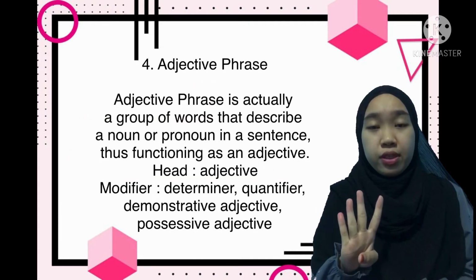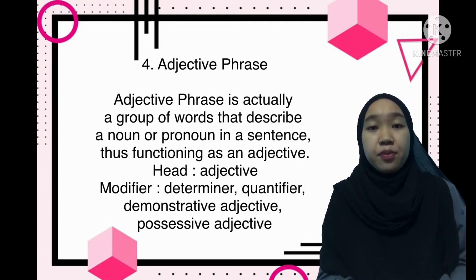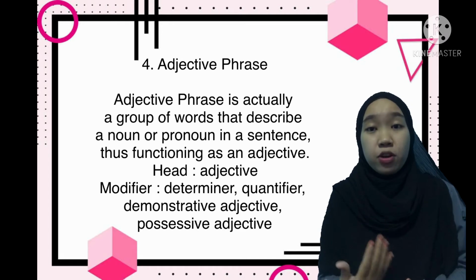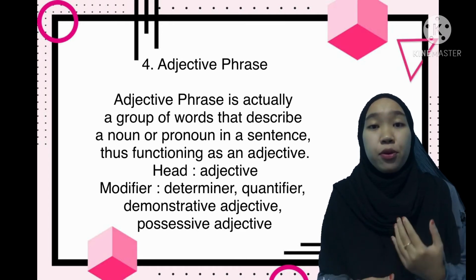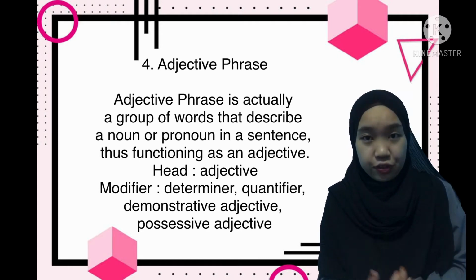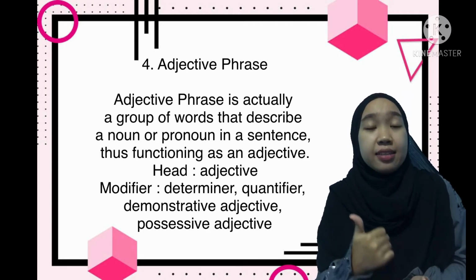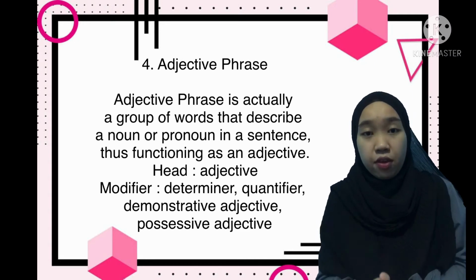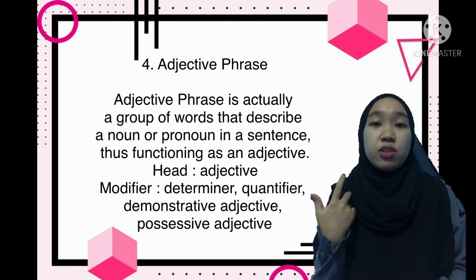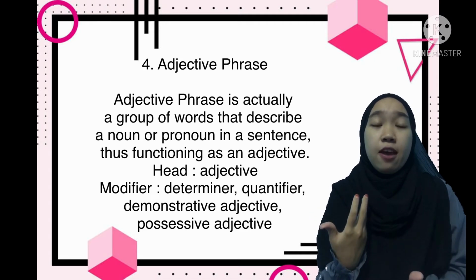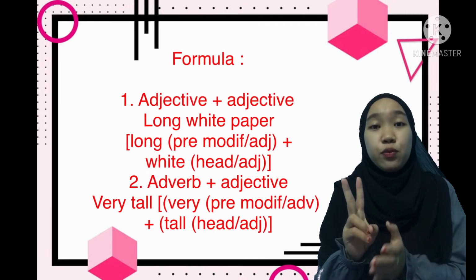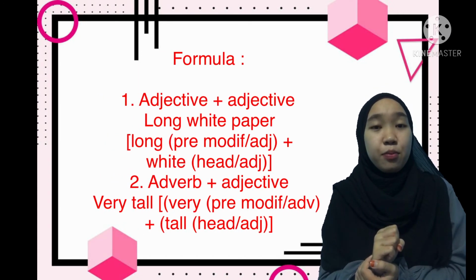And the fourth is adjective phrase. Adjective phrase is actually a group of words that describe a noun or pronoun in a sentence, thus functioning as an adjective. Head is adjective, modifier is determiner, quantifier, demonstrative adjective, possessive adjective. And there are 2 formulas in this phrase.